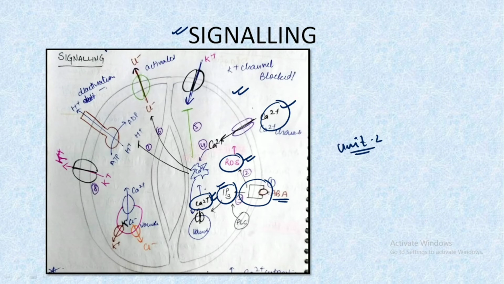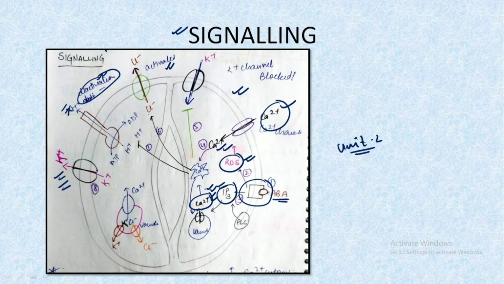When these signalings are initiated, we have the calcium channel open and we have the calcium accumulated in the stomata, and because of the accumulation of the calcium, it leads to the activation of the chloride channel, and also it leads to the closing of the H plus ion channel, or the deactivation of the H plus ions.